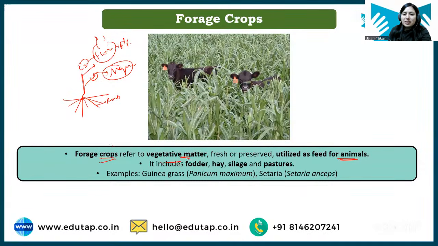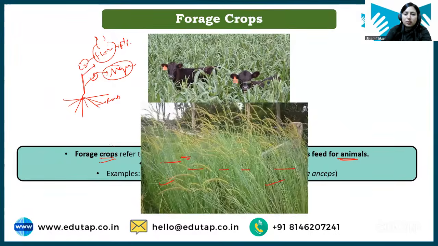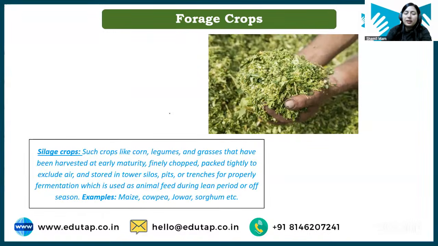ठीक है, वेजिटेटिव मैटर के लिए when we are growing any crop, that is called a forage crop. And why we are growing such crop? To feed the livestock, right? Now it includes fodder, hay, silage, pasture. Example is guinea grass and sitalia. ठीक है. Now students, there is one thing that you have to learn. Yes, there is one difference you have to learn, which is silage.